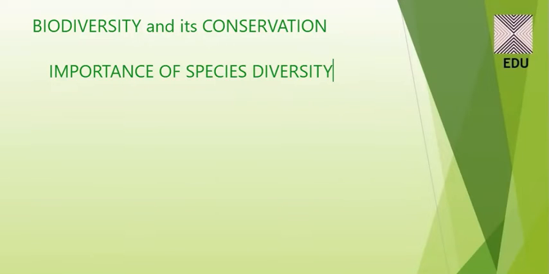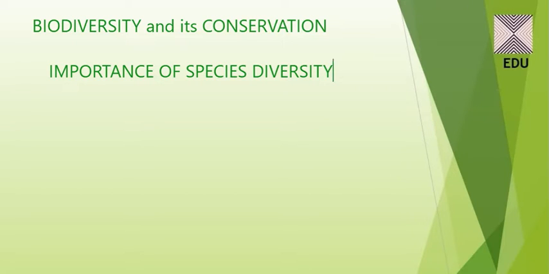Now students, comes a question: what is the importance of species diversity? This is a very important aspect to undertake whenever we are going for the conservation of biodiversity. Does the number of species in a community really matter to the functioning of the ecosystem? This is a very important question.